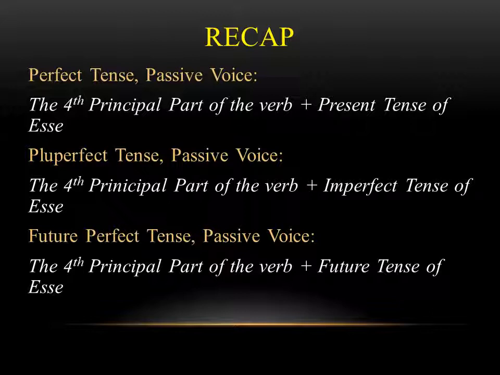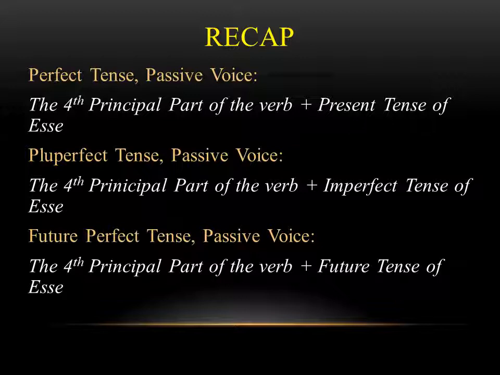So let's just do a quick recap of everything we learned. For the perfect tense, pluperfect tense, and future perfect tense, in the passive voice, they all start with the fourth principal part of our verb. So the exact same way. The difference between them is what we do with the verb esse. If we have the present tense of esse, that's the perfect tense passive voice. If we have the imperfect tense of esse with that fourth principal part, now we have the pluperfect tense in the passive voice. And if we have the future tense of esse with the fourth principal part, we now have the future perfect tense passive voice.